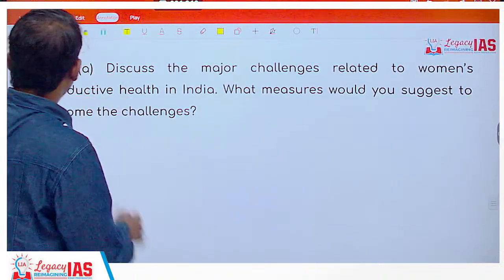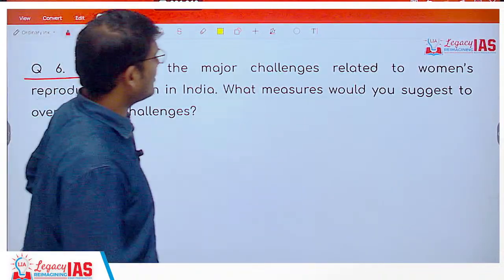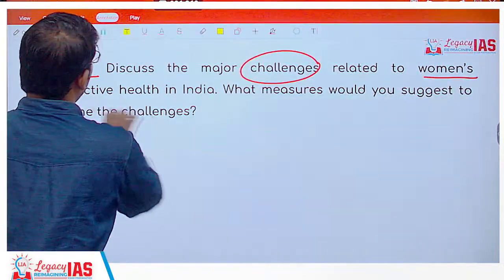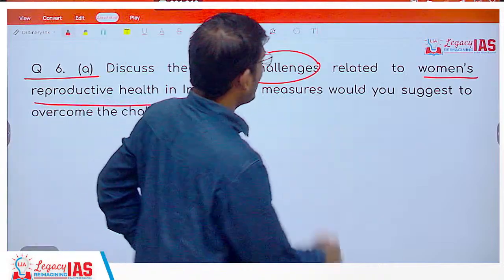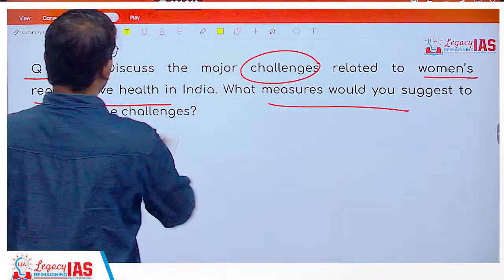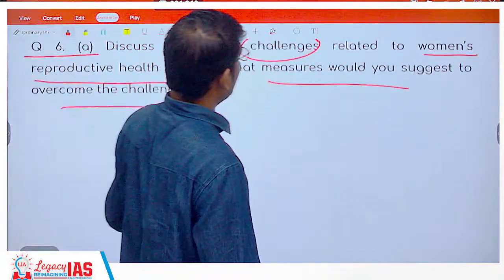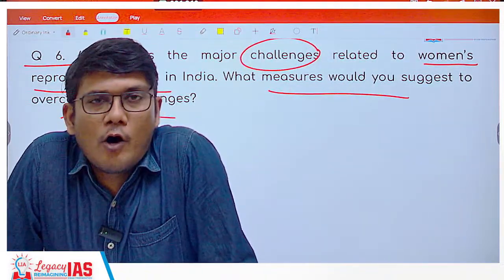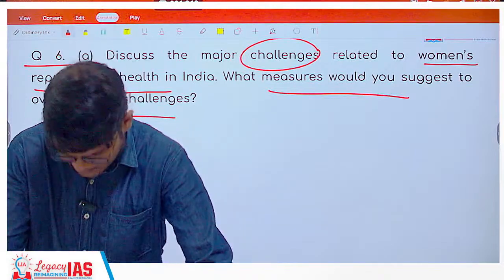Coming on to question 6A. Discuss the major challenges related to women's reproductive health in India. What measures would you suggest to overcome the challenges? First things first is the high amount of non-institutionalized deliveries, right?